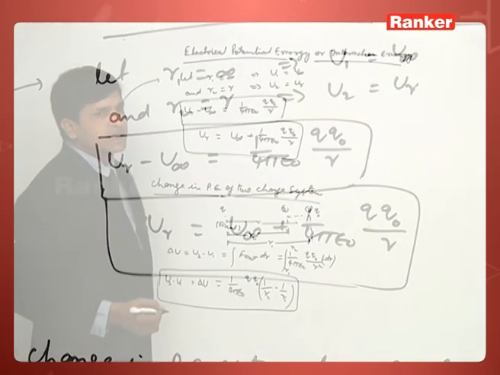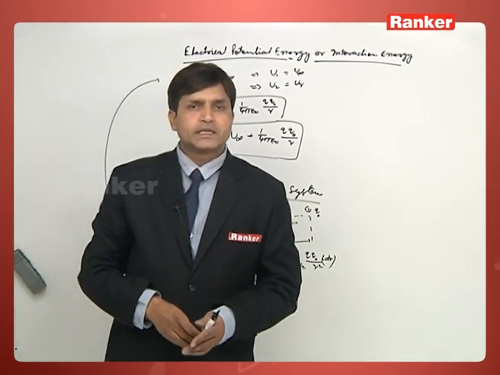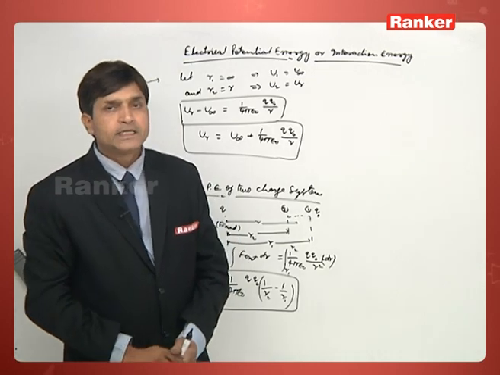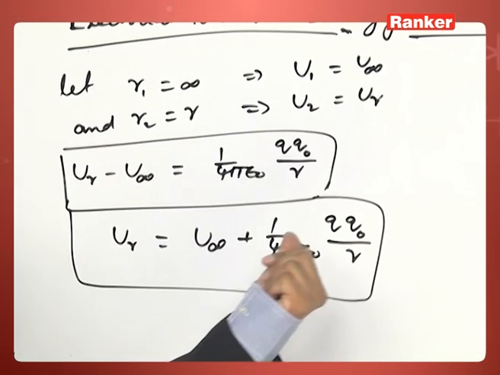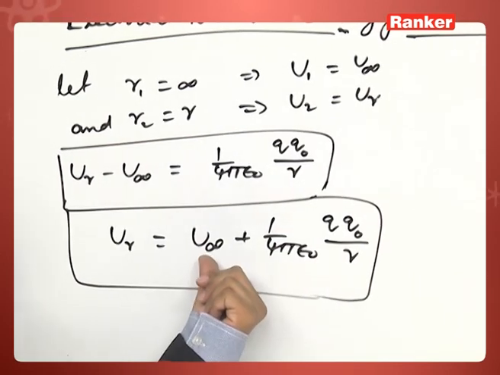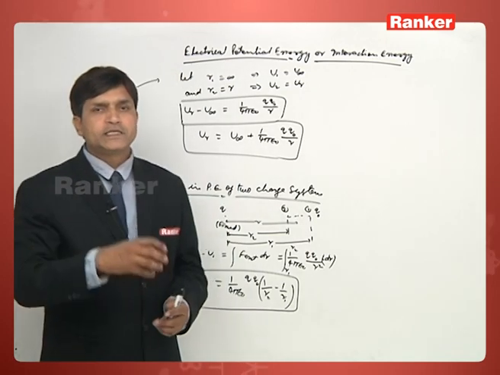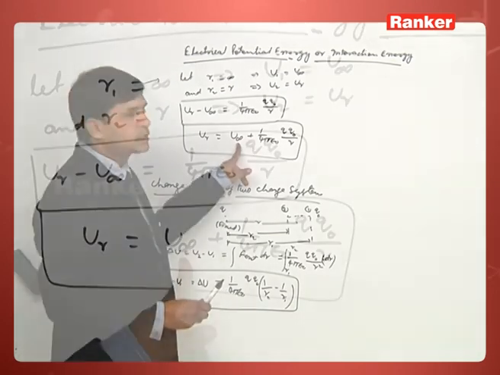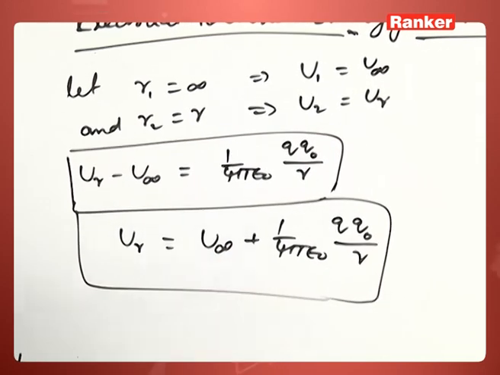So this is the potential energy or interaction energy of a two-charge system when the two charges are at a distance r, and this potential energy is with respect to infinity. Sometimes in certain problems they define the potential energy at infinity as some value, and that value we can substitute here. Otherwise, normally the interaction energy at infinity is 0.